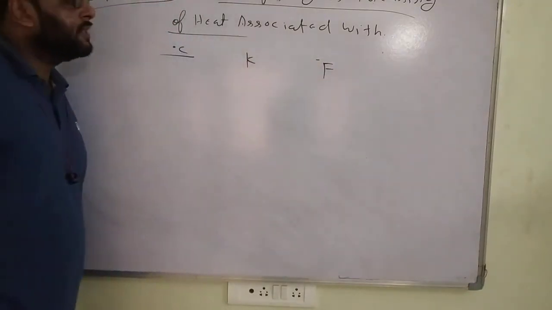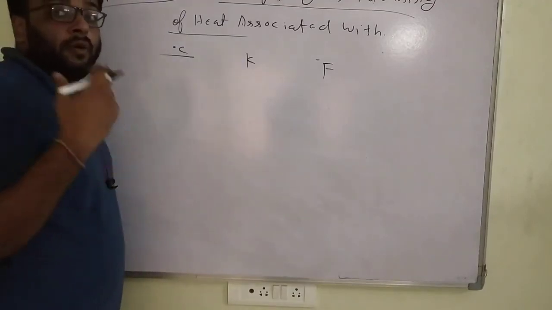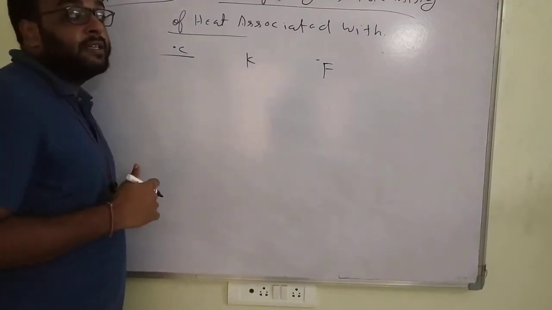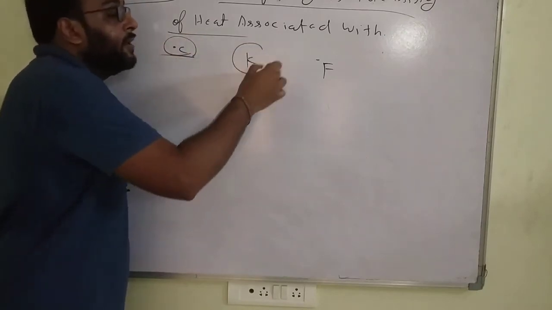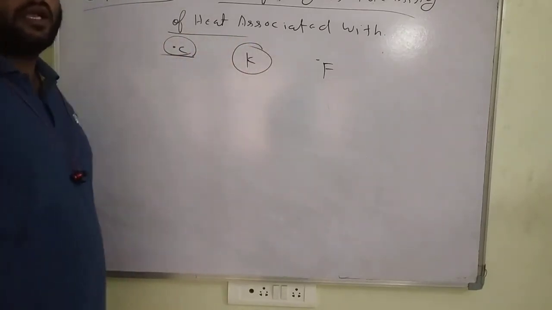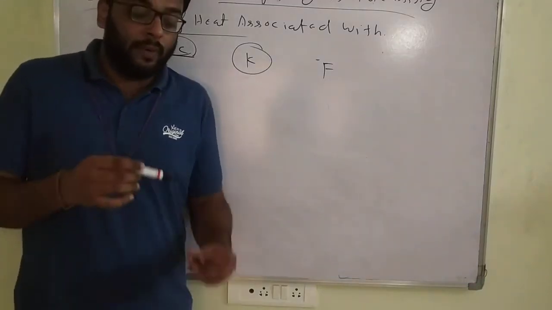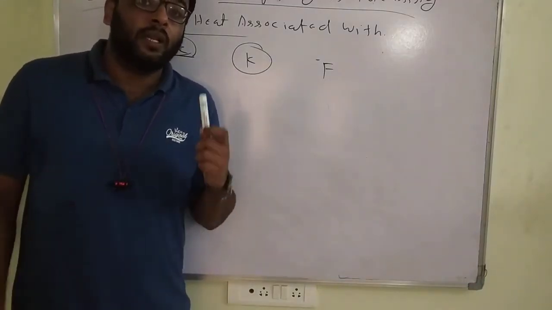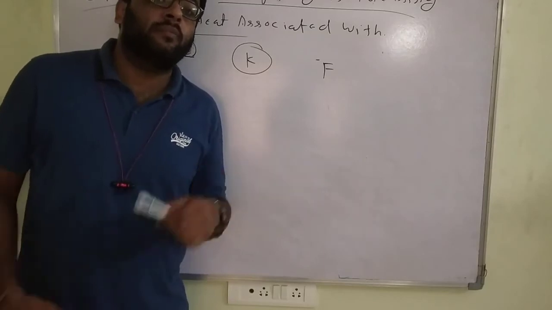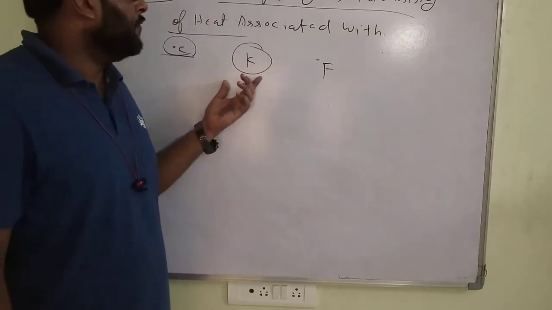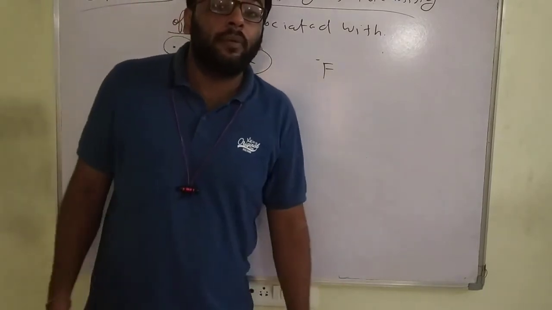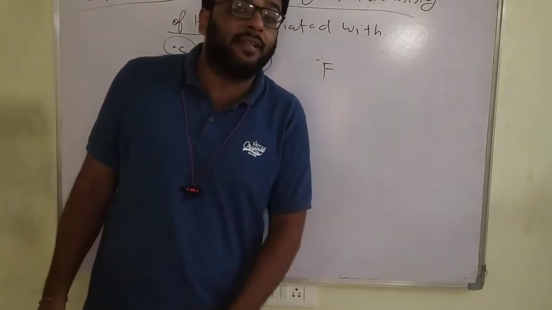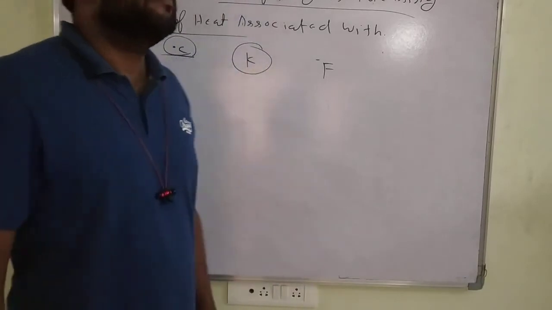Generally, atmospheric temperature is considered in degrees Celsius. For calculations on metals we consider the temperature in Kelvin, and for gaseous temperature measurement we also consider Kelvin. For our body temperature, we use a thermometer, so it is not in degrees Celsius. The temperature always comes in Fahrenheit.